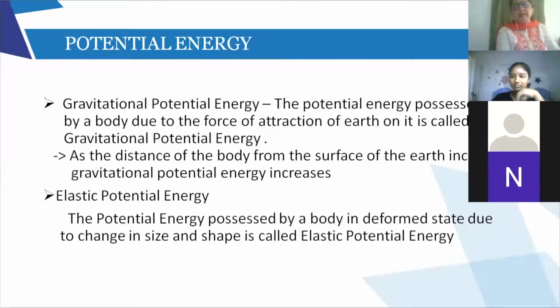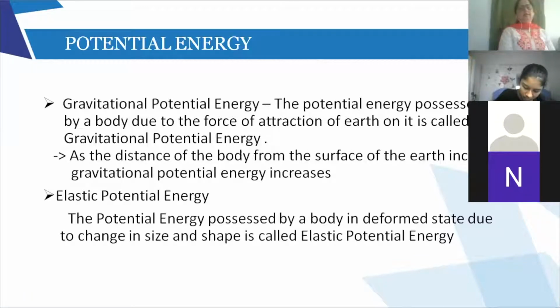And what is the second point that I have mentioned? As the distance of the body from the surface of the earth increases, the gravitational potential energy of the body will also increase. And when the body is kept on the surface of the earth, we say that the gravitational potential energy is exactly zero. There is no potential energy in that body. But as the body starts going up, as the height from the surface of the earth goes on increasing, then the potential energy of the body will go on increasing, and that potential energy is called gravitational potential energy.